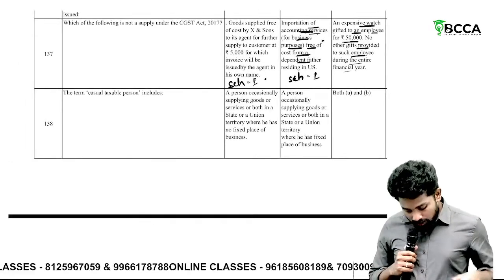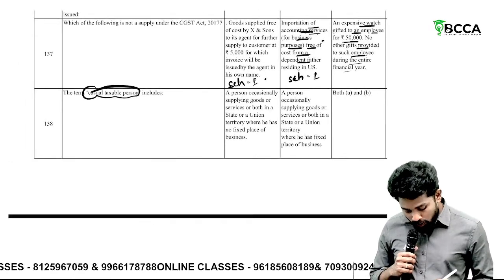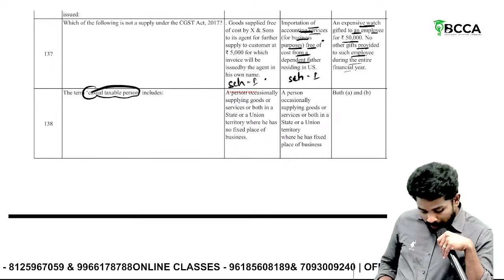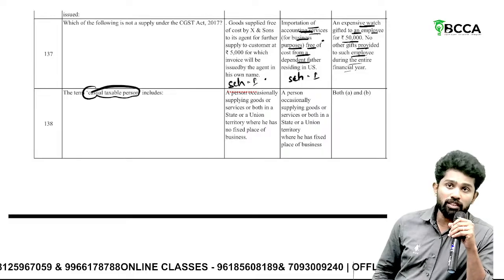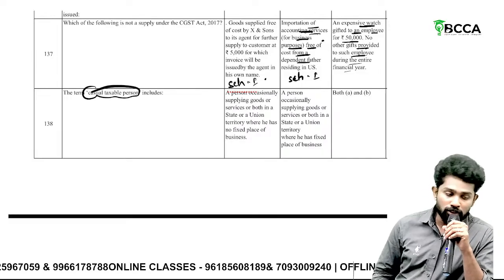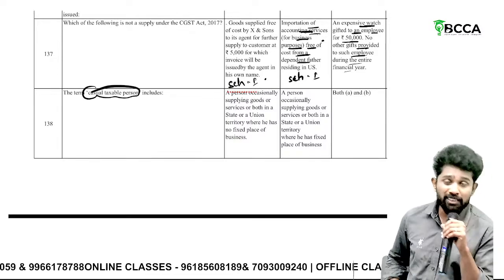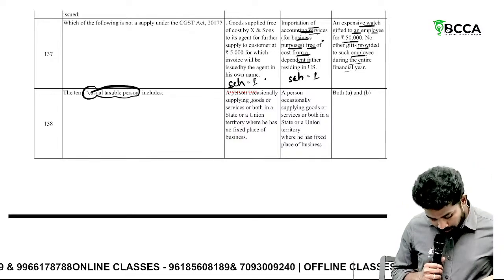Then, the term casual taxable person includes. Casual taxable person means whom, sir? A person who occasionally supplies goods, services, or both, either as principal or as an agent, but who has no fixed place of business in such state.